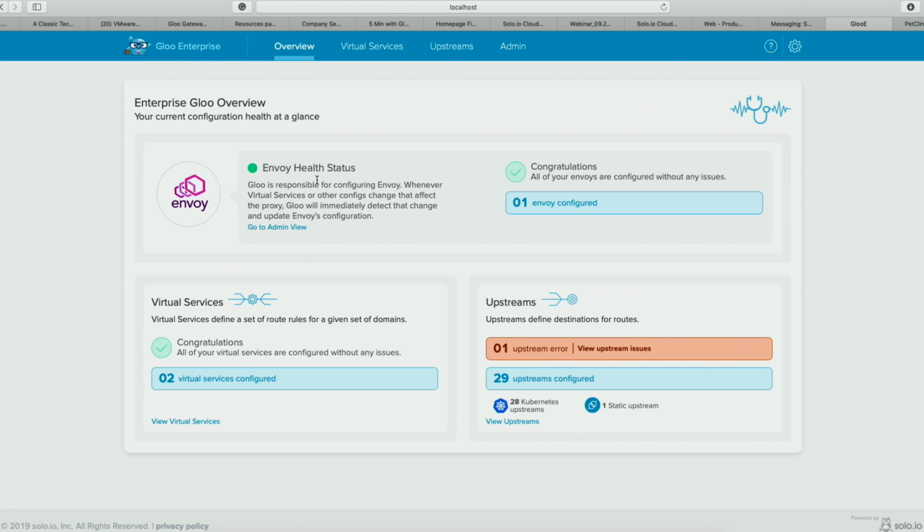And this is really important because you need to be a contributor to Envoy to understand this stuff, to understand that it's a feature, not a bug, but you need to know about it and detect it. And that's what you can see here. We're detecting it, and we're saying it's healthy. If it is not healthy, we will tell you that.